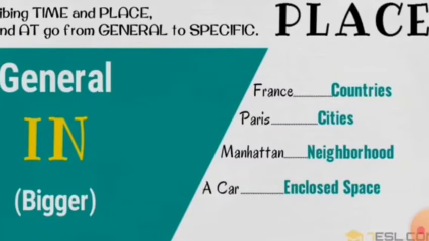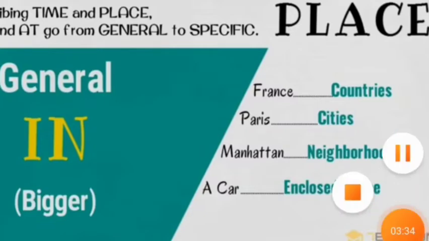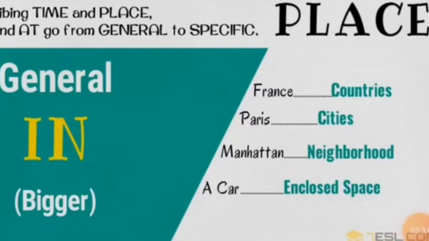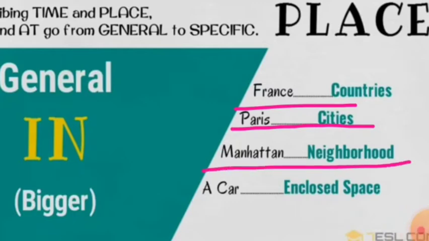So in regards of place, in is used for a bigger place like a country, in France, or in Paris city, in Manhattan neighborhood, in a car, an enclosed space, a bigger but enclosed space. So we use in these places.